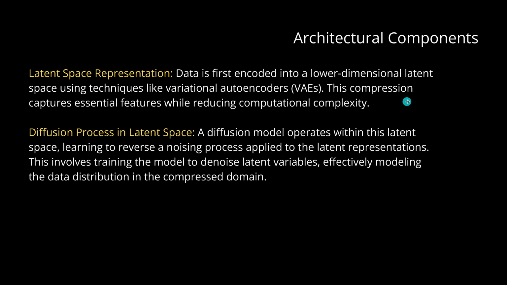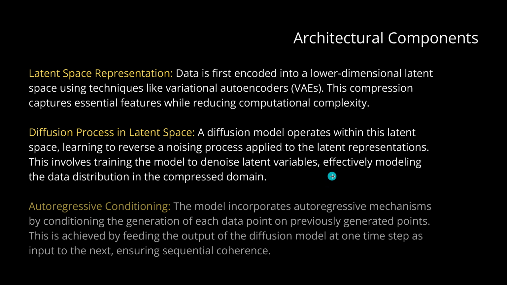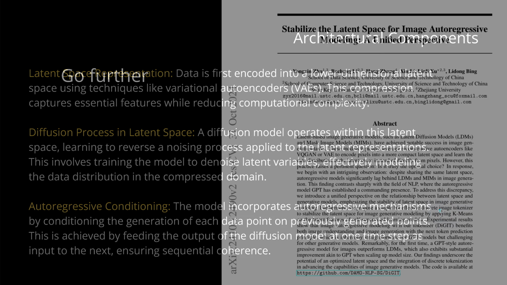Second, the diffusion process itself operates within the latent space, learning to reverse the noising and denoising process applied to the latent representation. With UNet, this involves training the model to denoise the latent variables, efficiently modeling the data distribution in a compressed domain. Further details in all of my videos. And then we have the autoregressive conditioning, where the model incorporates autoregressive mechanisms by conditioning the generation of each single data point on previously generated data points.